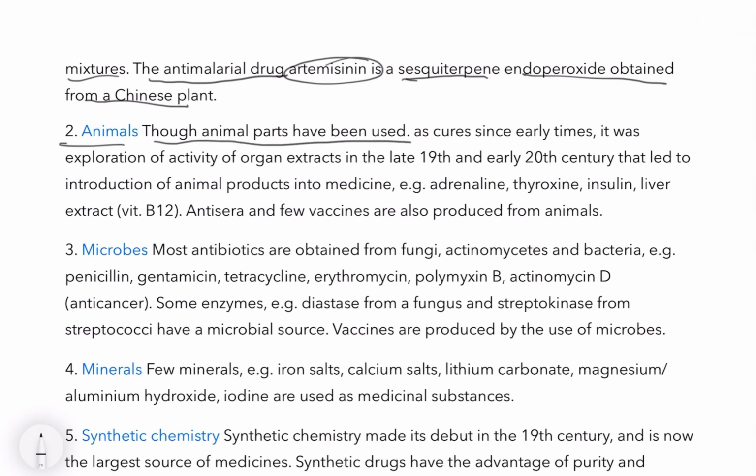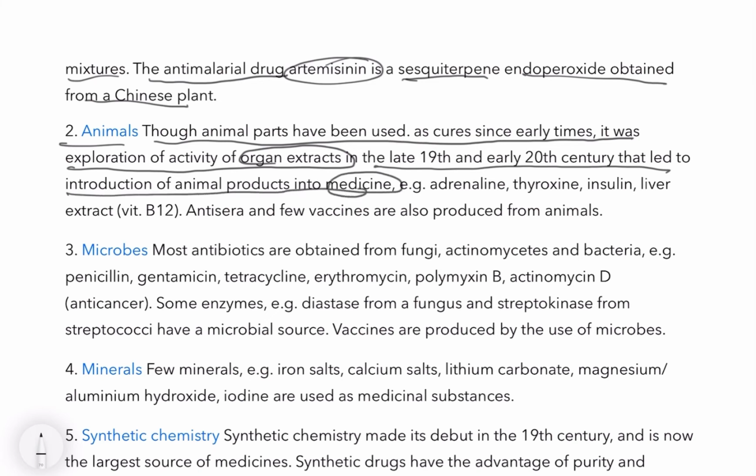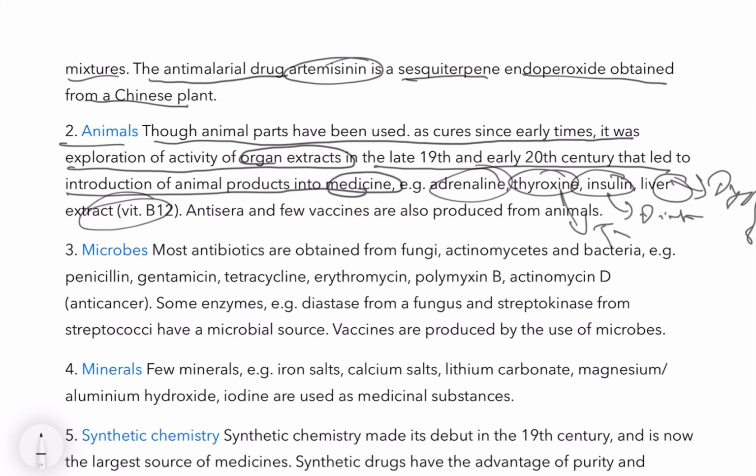Now animals. Though animal parts have been used as cures since early times, it was exploration of activity of organ extracts in the late 19th or 20th century that led to introduction of animal products into medicine. Animal products used in medicine include adrenaline, thyroxine, insulin, liver extract and vitamin B12, and few vaccines are also used for medicines.